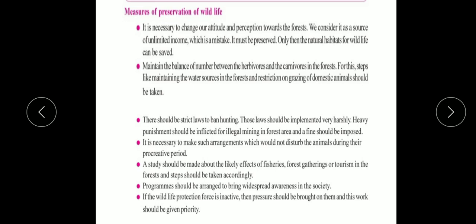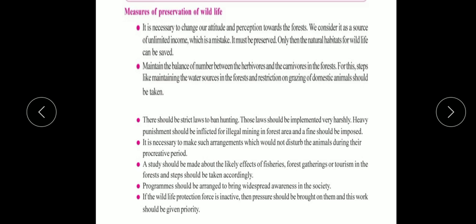And the last most important point is that if the wildlife protection force is inactive, meaning whoever is working under the protection force of wildlife, if they are not energetic, if they are not working properly, then the force should be pressurized.